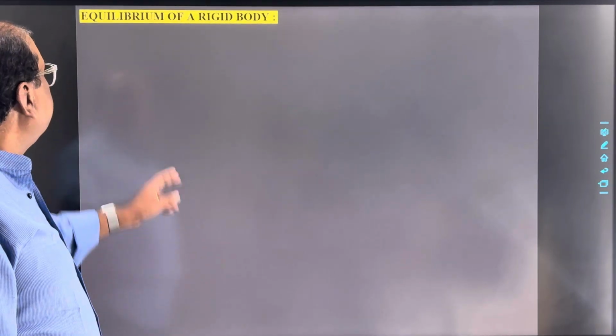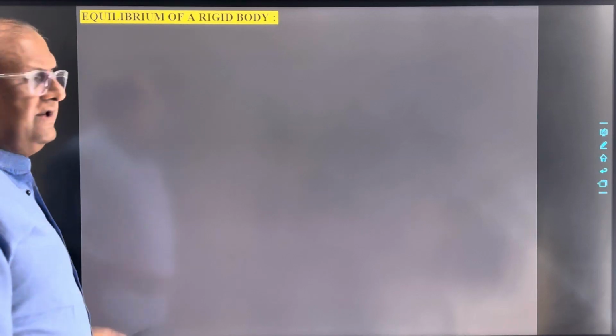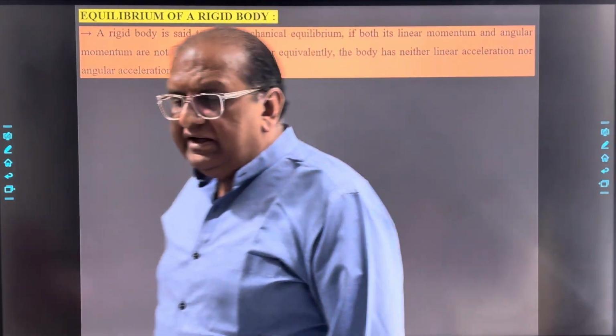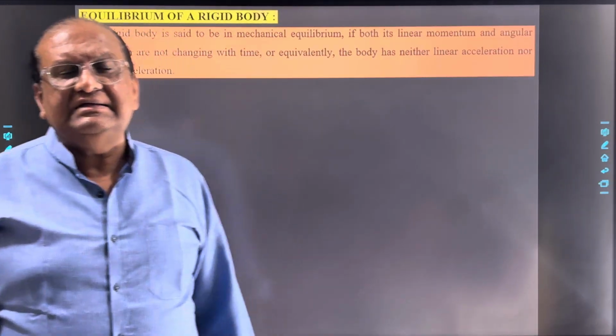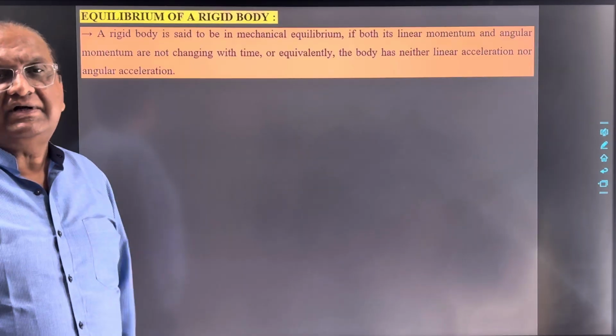Now, dear students, next topic, that is equilibrium of a rigid body. A rigid body is said to be in mechanical equilibrium if its linear momentum as well as the angular momentum does not change with time.